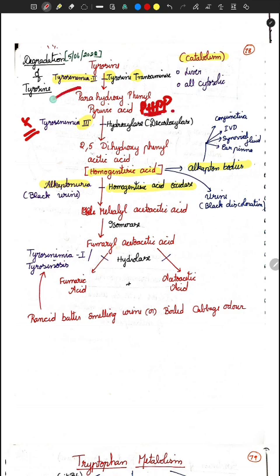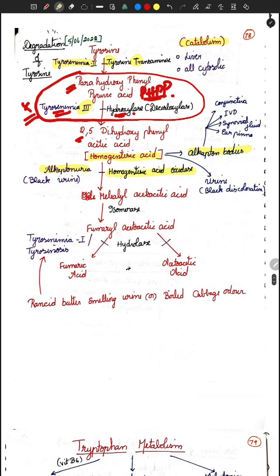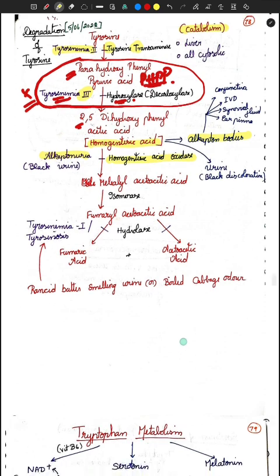So why this is important means, because the substrate also doesn't have a tyrosine in the name, the product also doesn't have a tyrosine in the name, the enzyme also doesn't have a tyrosine in the name. So it is very difficult to guess. But your tyrosinemia type 3, that is very important here, because homogentisic acid, by this time you will be knowing alkaptonuria, and your tyrosinemia, tyrosine transaminase, that is kind of explanatory only. So this is very important.